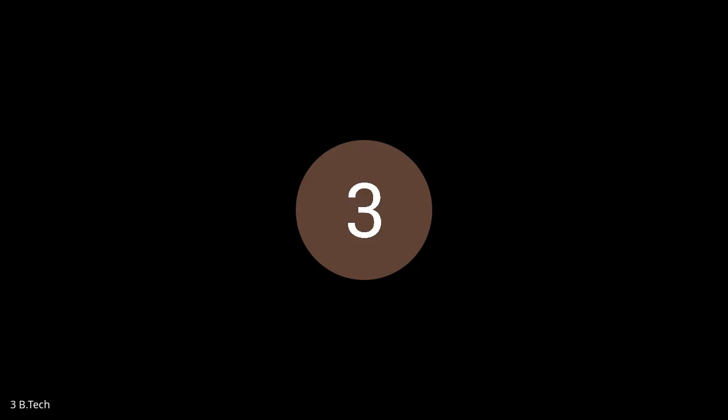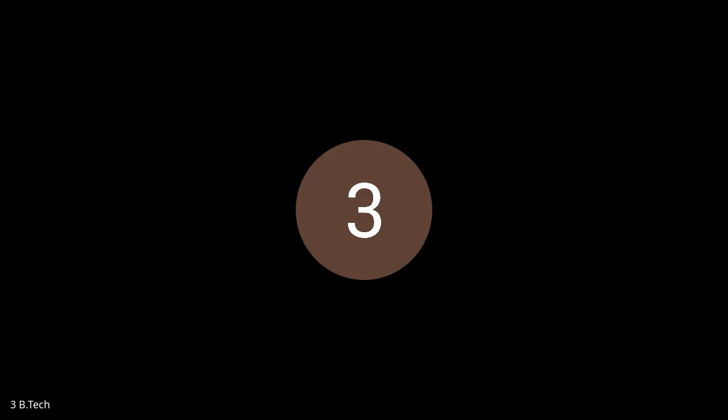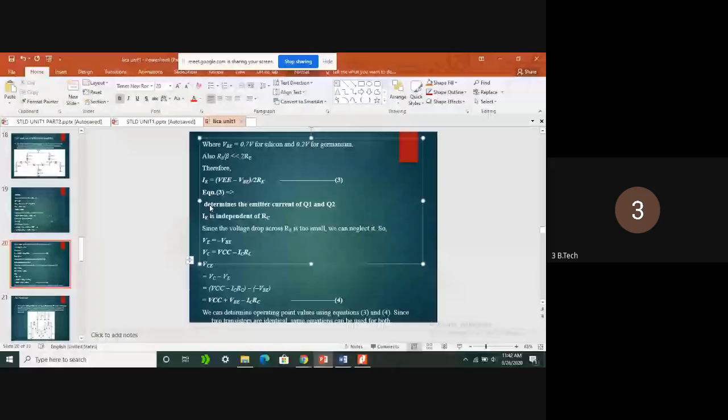And clearly here IE is purely independent of RC. So if you are changing the RC value, there is no change in the IE value. So clearly we can say that IC is always fixed. If RC changed, IE would change, and if IE changes, obviously IC also changes.